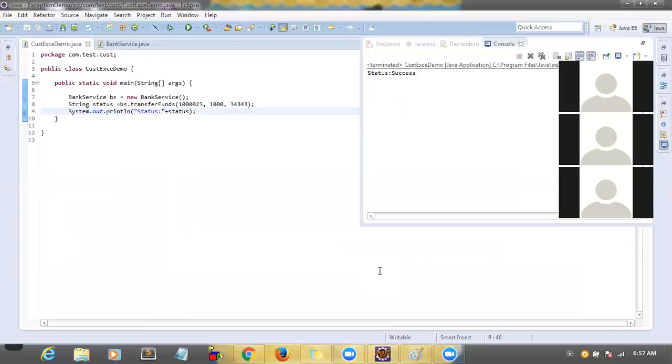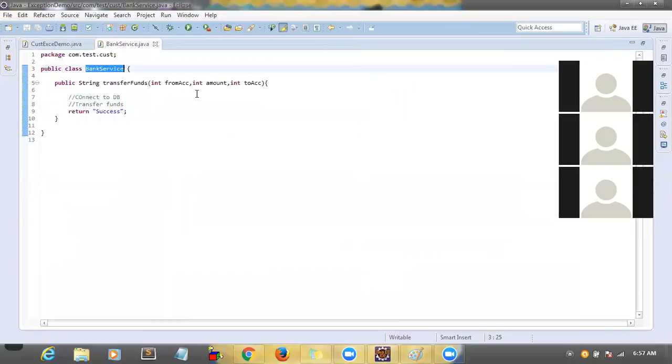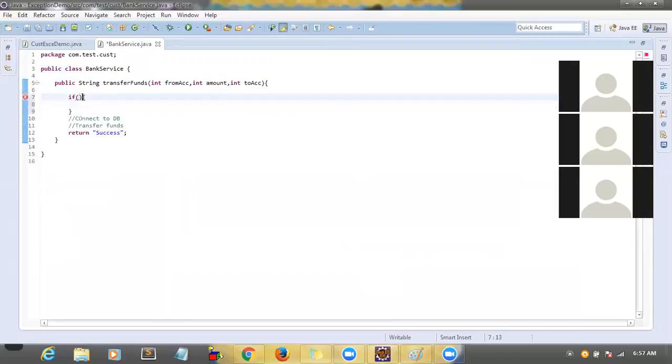Correct? Right. So let me write a simple logic. If amount is greater than 1,000, then I want to throw the exception message.